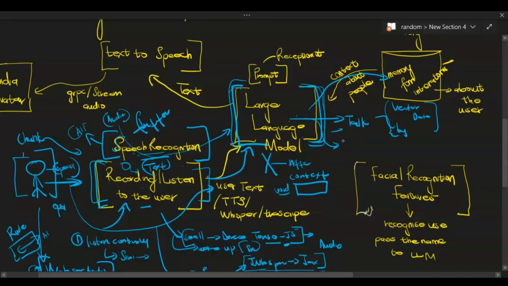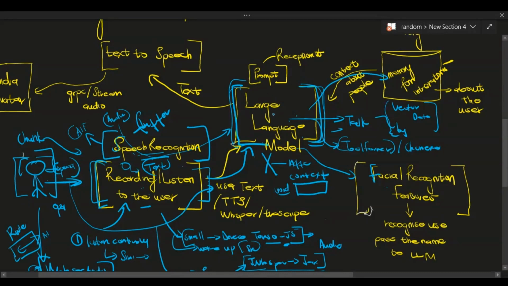Check out my video on Toolformer and Camel. I'm going to be using those research papers to build the language model with these capabilities, so that the model can do all of the stuff. For instance, with facial recognition, if it has to respond, it calls the facial recognition so that it recognizes the person who said all of this stuff, and so that it can respond with the name.